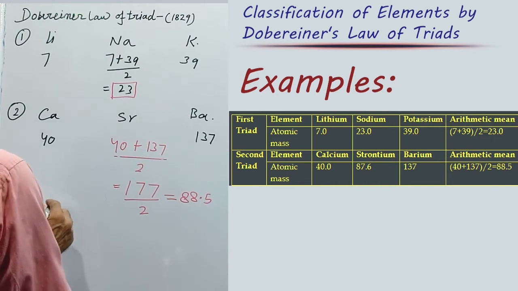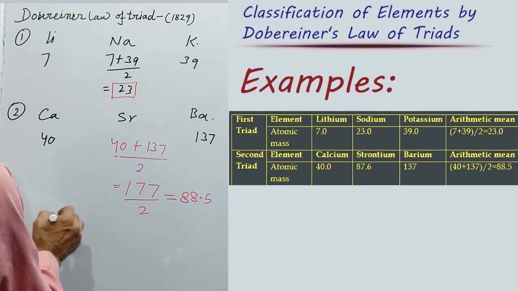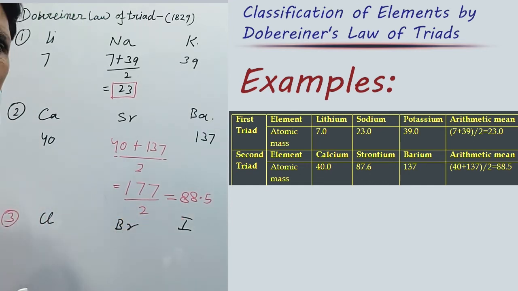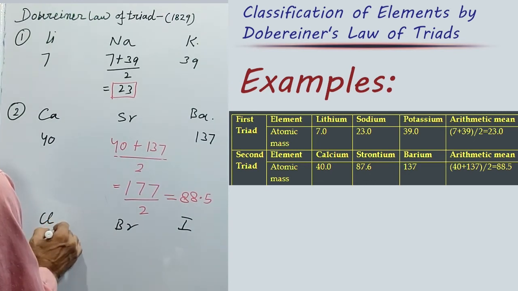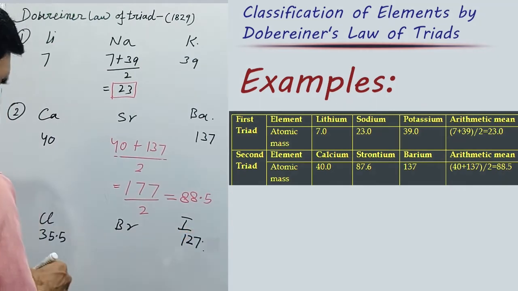Next, example number 3. Let us see the third Dobereiner triad: chlorine, bromine and iodine. Chlorine atomic mass is 35.5, iodine 127.